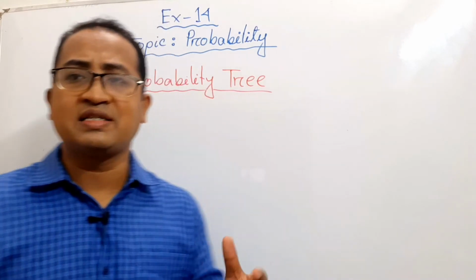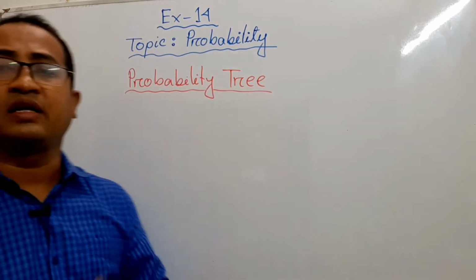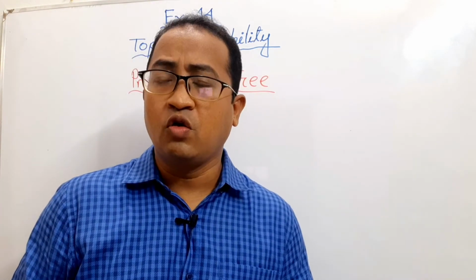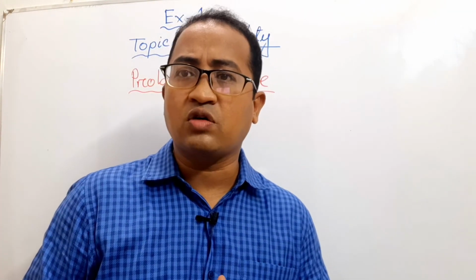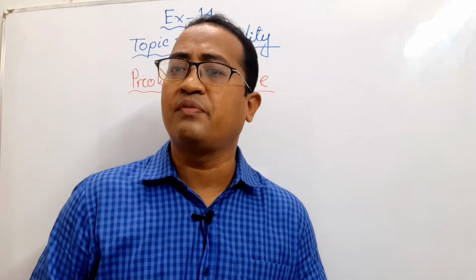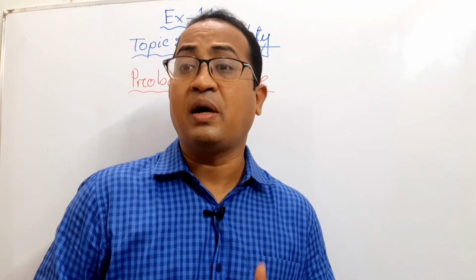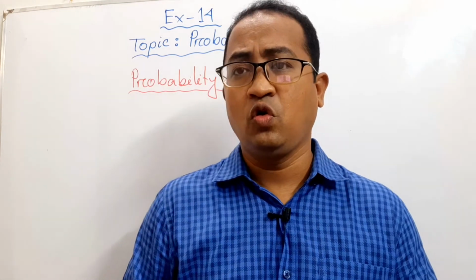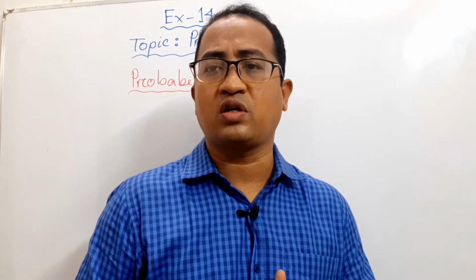Now we will discuss the probability tree. What is a probability tree? Say you toss a coin, what will be the possible outcomes? You know the possible outcomes, head or tail. But if you throw 2 coins at a time, what will be the possible outcomes?